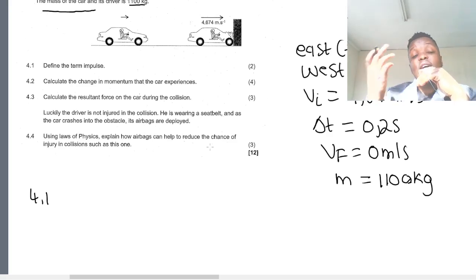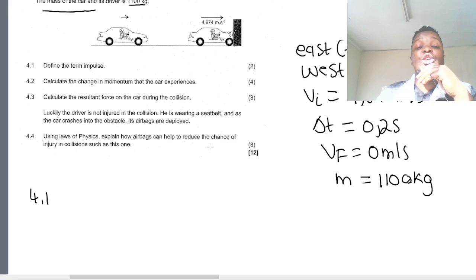But now we're just focusing on equation papers. We're not going to focus more on the theory. I'm not going to try to teach you, but I'll try to explain why we're doing what we do. Okay, define the term impulse.